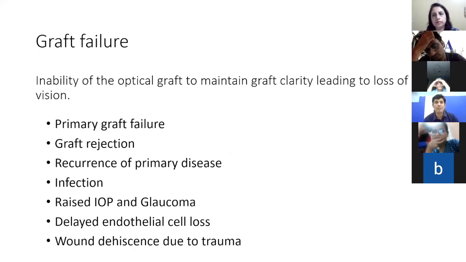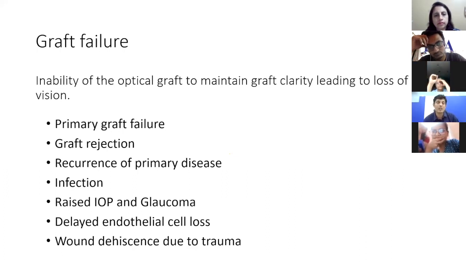Now, what do you mean by graft failure? It is inability of the optical graft to maintain the graft clarity, leading to loss of vision. Now, graft failure can have various causes, out of which the most important cause is graft rejection. It is an immunologic cause for graft failure.